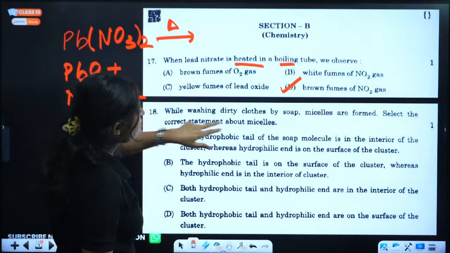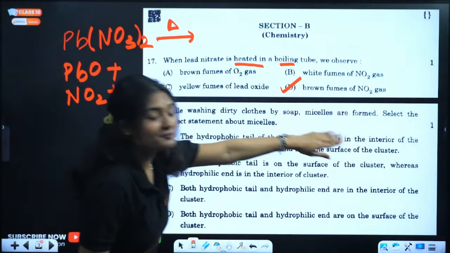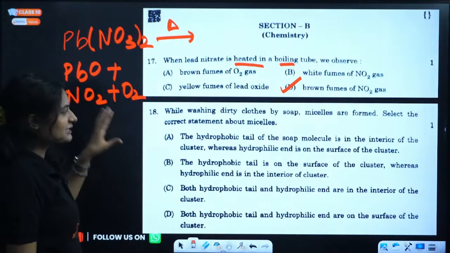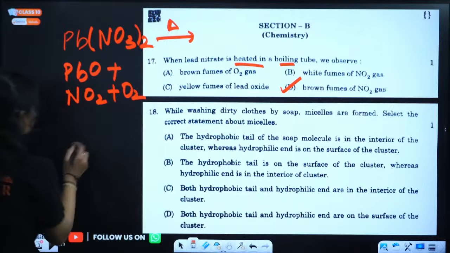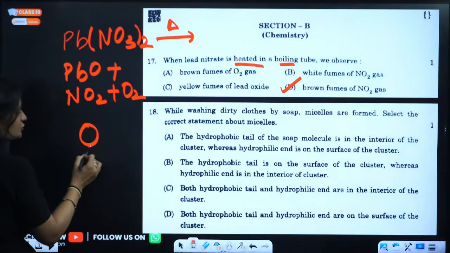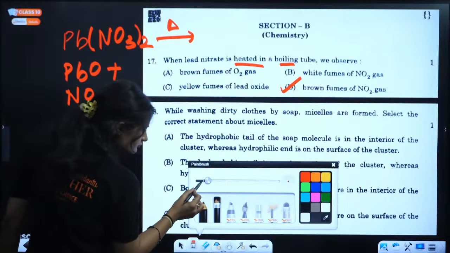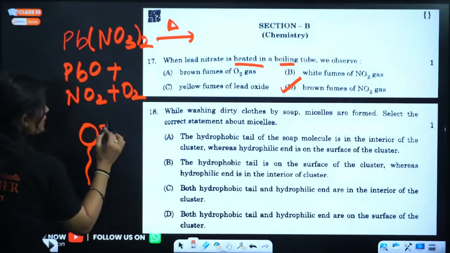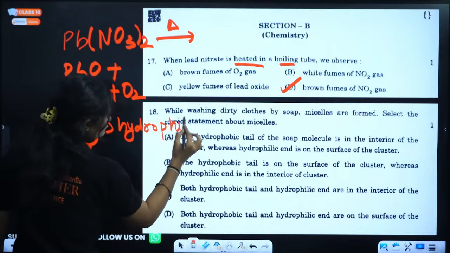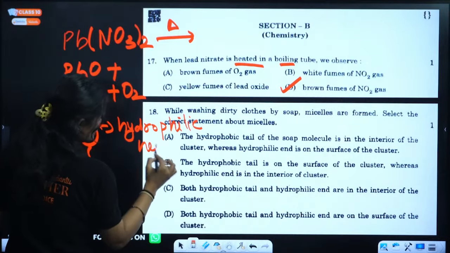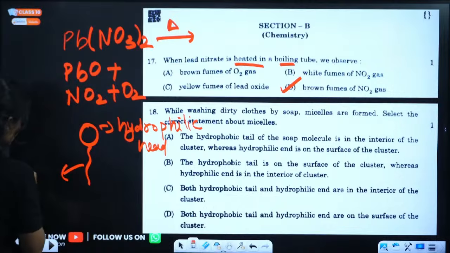Okay, while washing dirty clothes by soap, micelles are formed. Micelle formation, I've told you so many times, is very important. Select the correct statement about micelle. Firstly, we know micelles have a hydrophilic head and a hydrophobic tail.